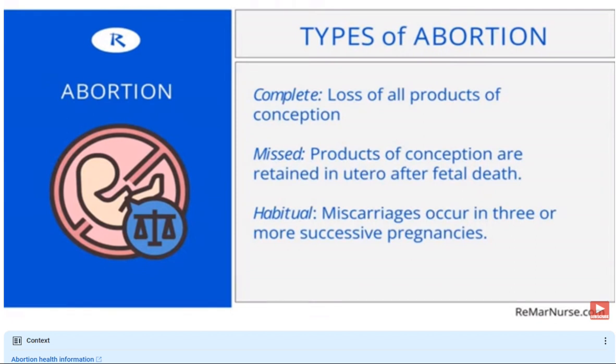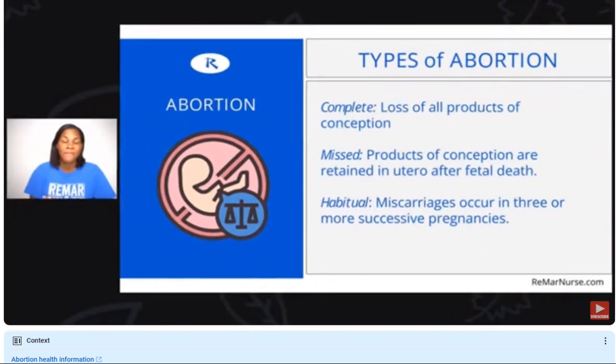So this is a tough topic, especially for anyone who has experienced this. This can be a very traumatic and sensitive subject to discuss, even to hear about. So we're definitely doing this for testing purposes only, to pass your NCLEX exam, and our prayers go out to any woman who is watching this and struggling with this topic even still.